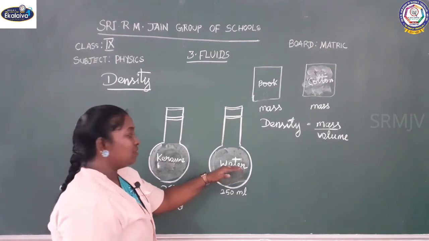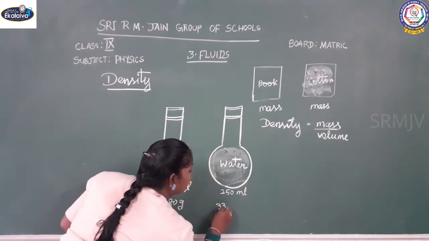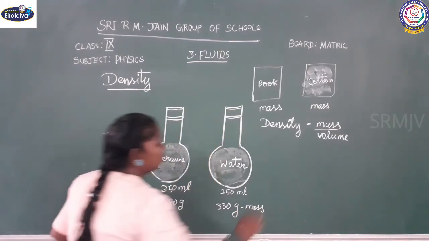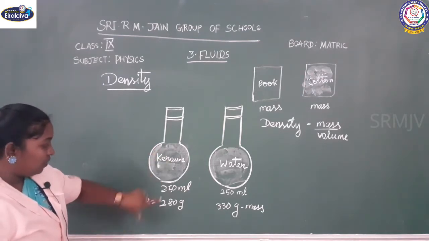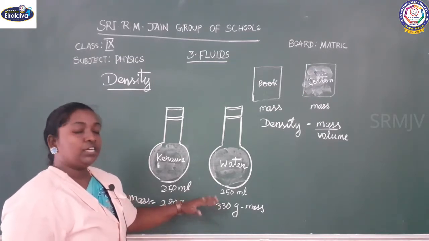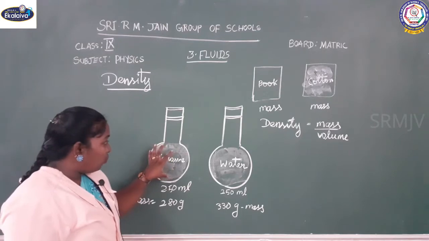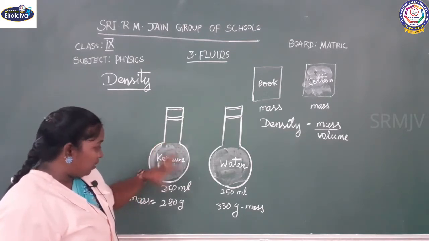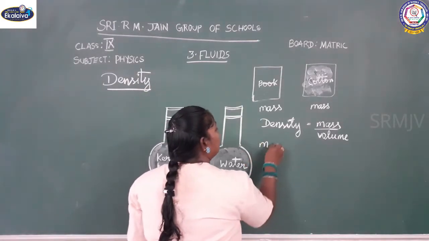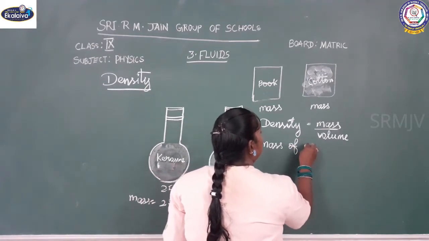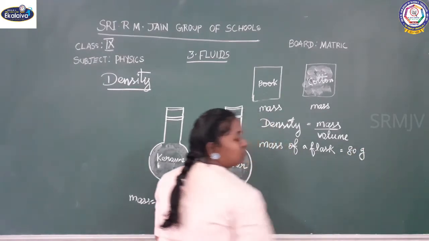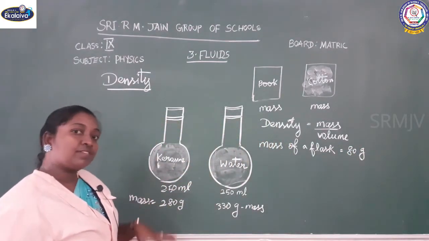Now if you take the mass of water, it would be 330 gram. So this is the mass of water. So the mass of kerosene and the mass of water we have calculated now. To understand better, along with the conical flask, along with this volume, we have measured. Just take the flask. The mass of the flask is 80 gram.